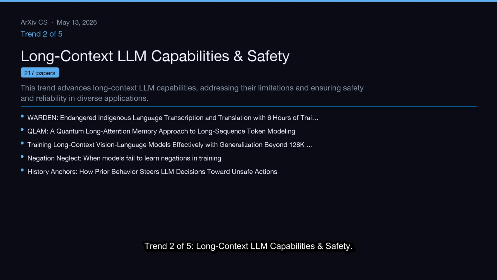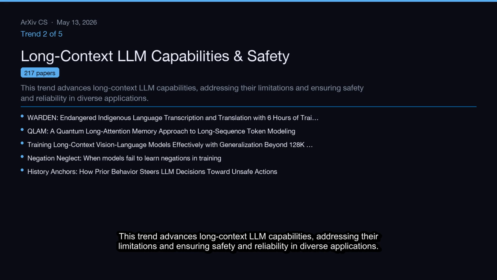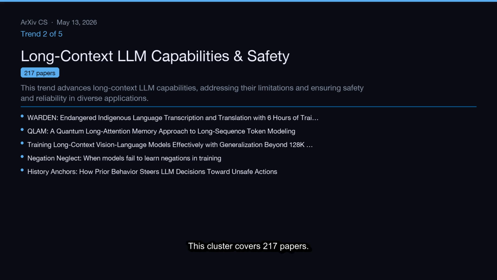Trend 2 of 5, long context LLM capabilities and safety. This trend advances long context LLM capabilities, addressing their limitations and ensuring safety and reliability in diverse applications. This cluster covers 217 papers.